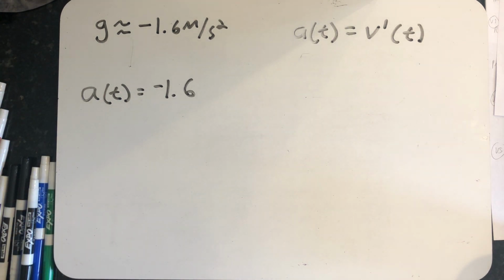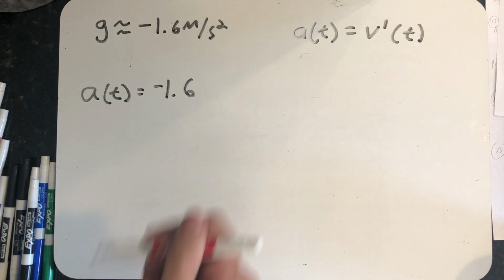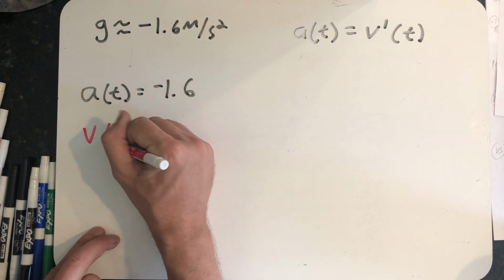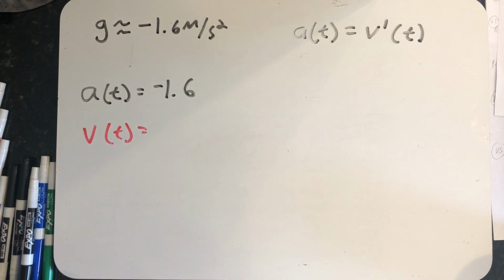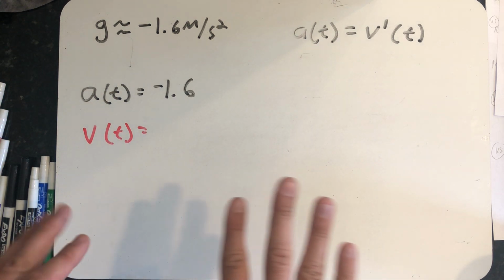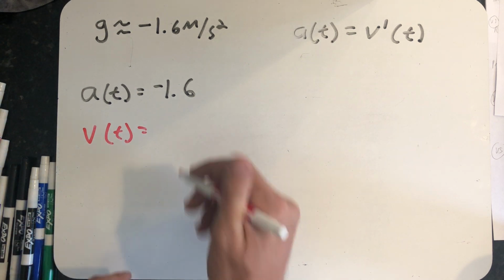The second corollary to the mean value theorem says that if two functions have the same derivative, then they differ by at most a constant. So if I write down a possible function that has this derivative, the actual velocity equation I'm looking for might differ from it by at most a constant.